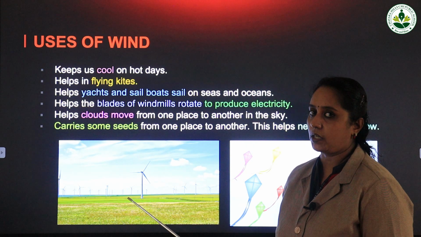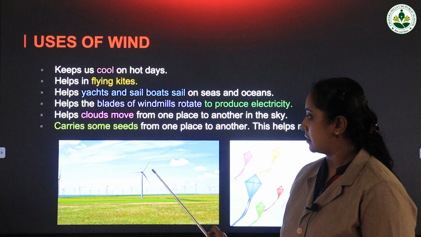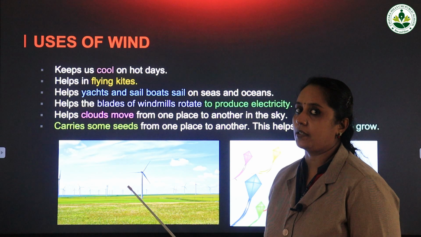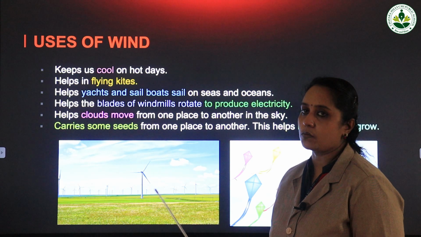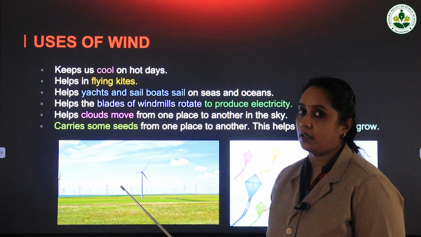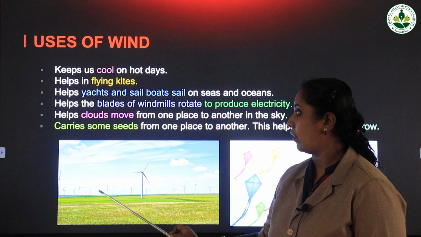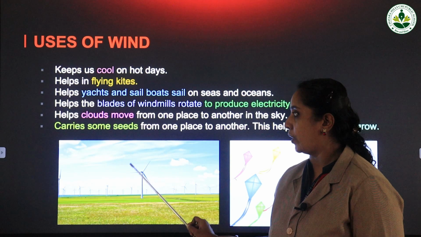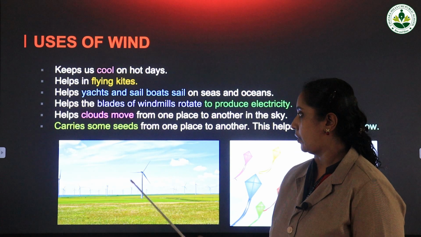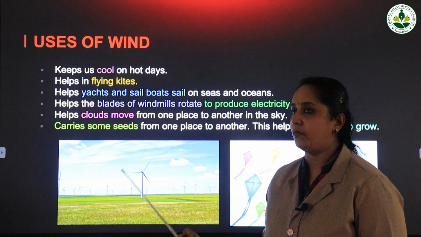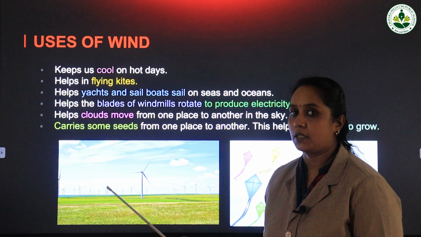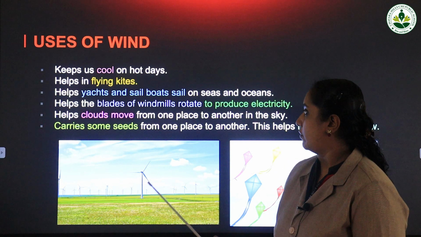See the first picture. You can see what is this? This is a windmill. Windmill means Kattadi Yantram. Okay. So have you seen this before? Have you seen it originally? What happens? This keeps on rotating. Only if there is wind, this keeps on rotating, and from that we can produce electricity, that is current can be produced. So these are windmills.